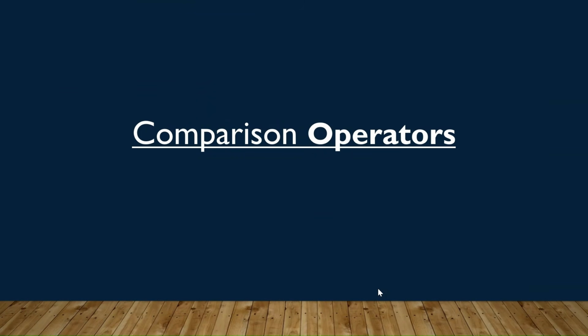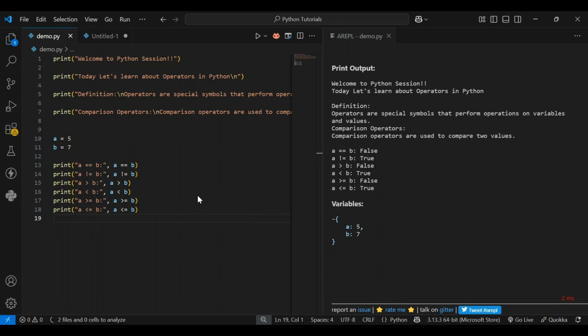Next one is comparison operators. Let's check this with an example. Comparison operators are mainly used to compare values, whether both values are equal or not, or greater than or less than. Based upon the comparison, it returns the response in a boolean type, that is true or false.